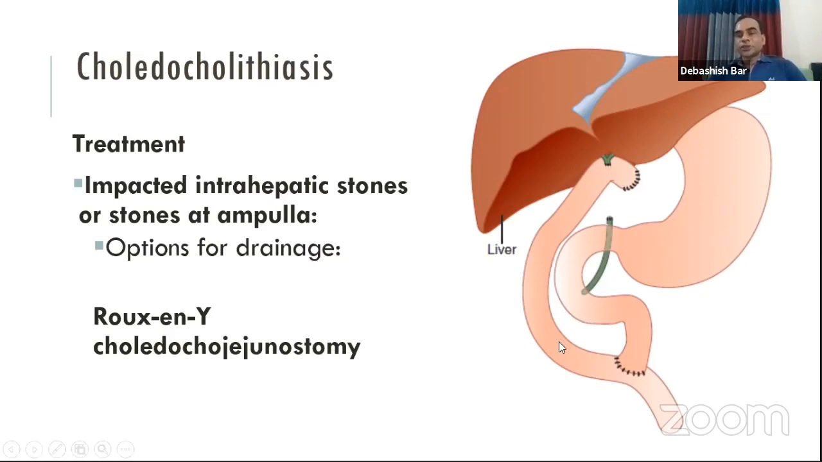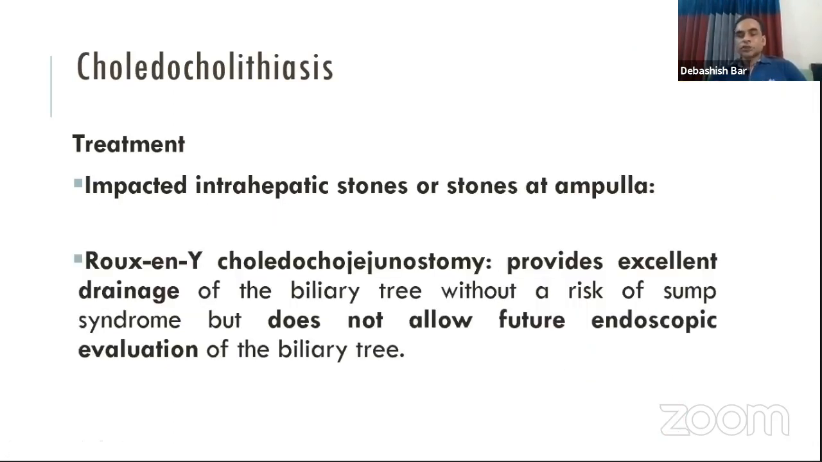Here the drainage is better, but the anatomy is altered. So the endoscopist cannot access the bile duct through the duodenum, jejunum, and ascending loop. It is the demerit of this operation. But the chance of the syndrome is less in Roux-en-Y hepaticojejunostomy because the distal bile duct does not remain in place. It is excised.